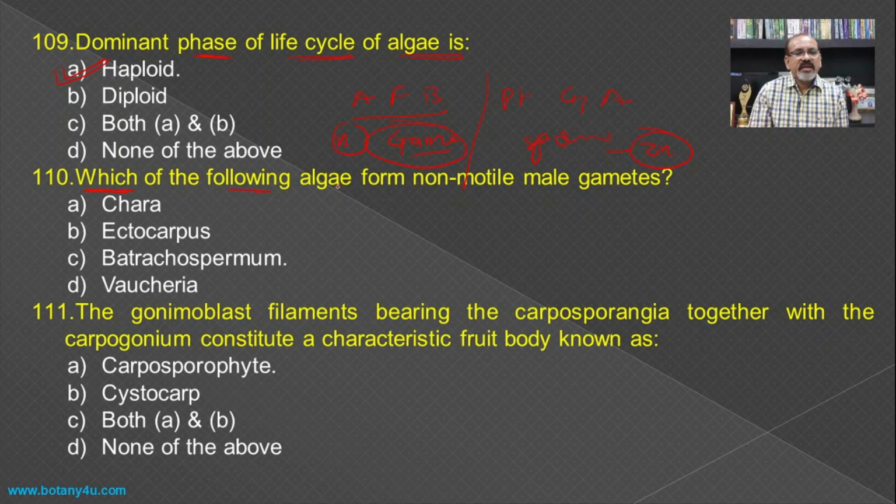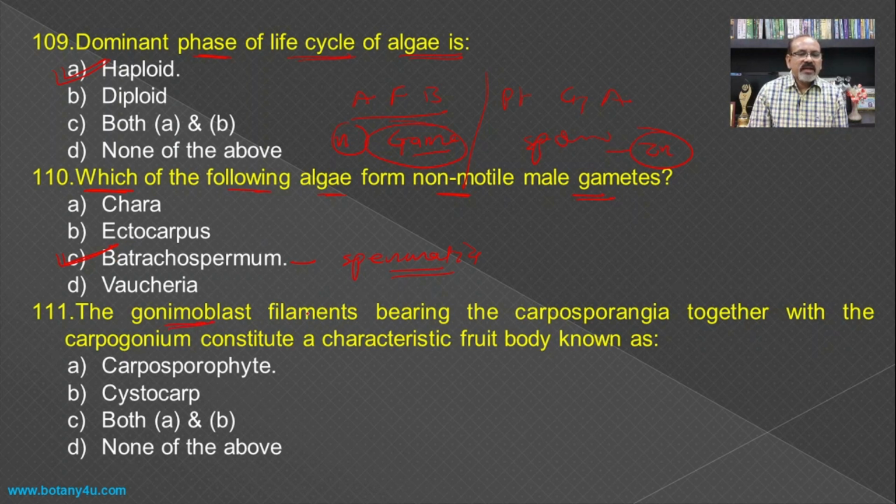Then which of the following algae forms non-motile male gametes? Usually there is formation of motile male gametes in algae, but in Batrachospermum there is a formation of spermatia, and spermatia are non-motile male gametes.